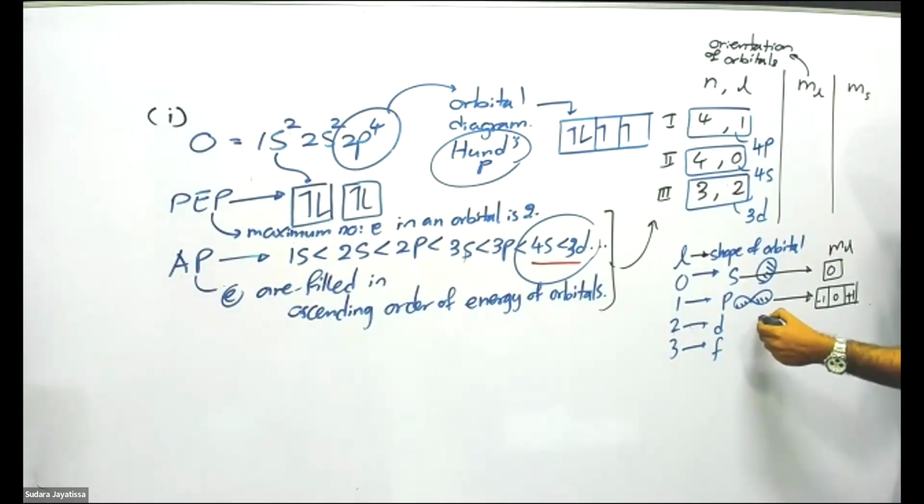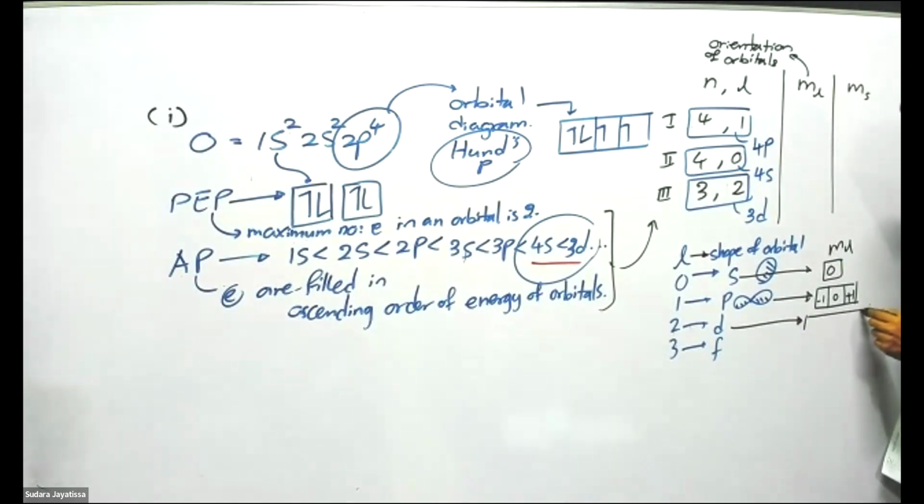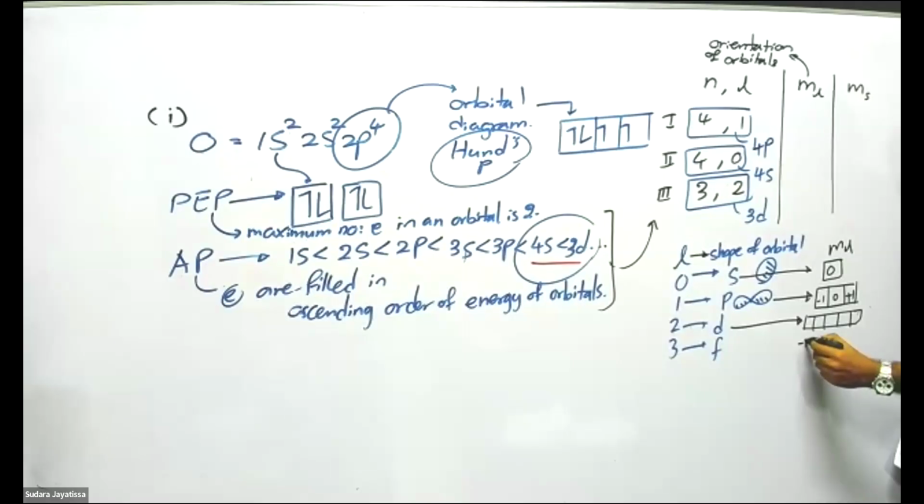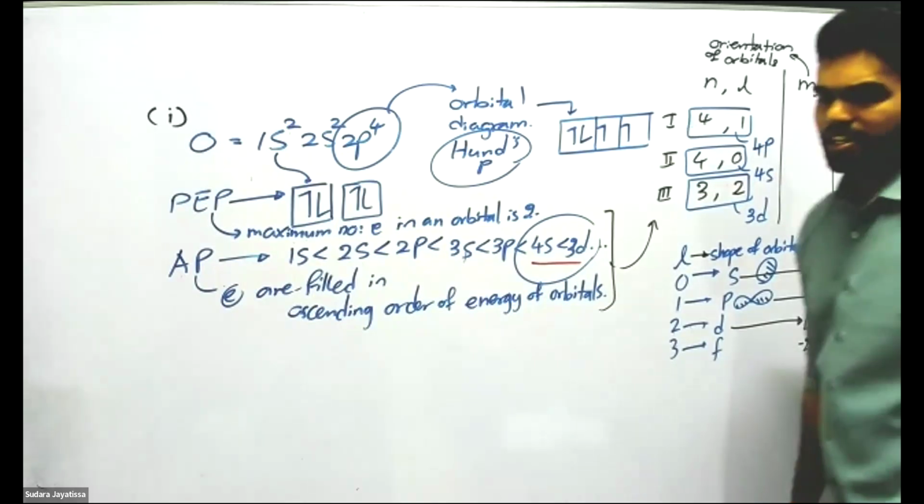And then d, how many orbitals do you have? We have 5 orbitals, so 5 orientations. For them, we have -2, -1, 0, +1, and +2. Right? So that is giving you the orientation of orbitals. And what is the final one telling you?